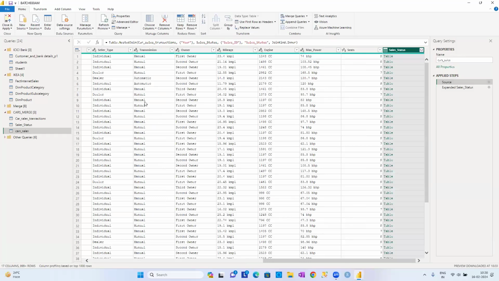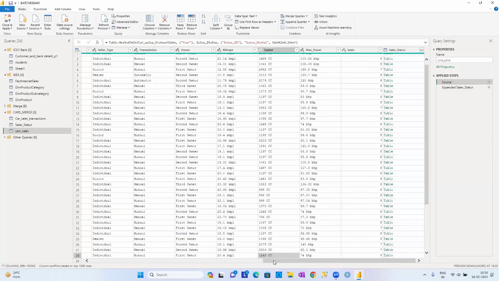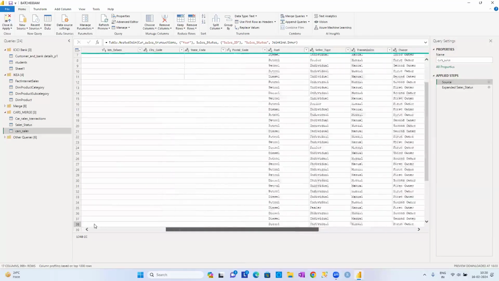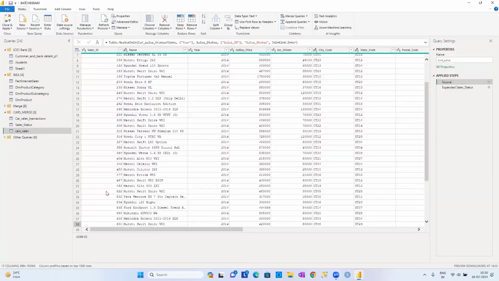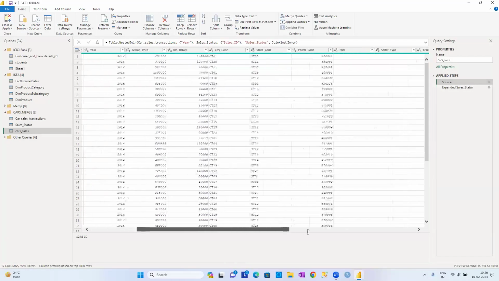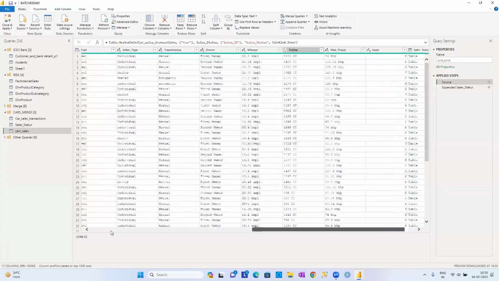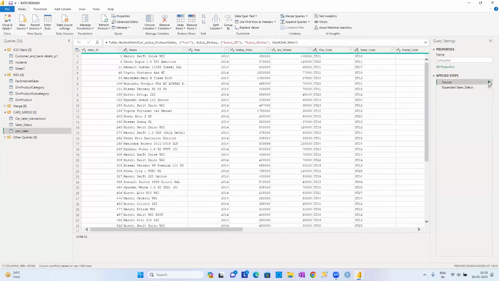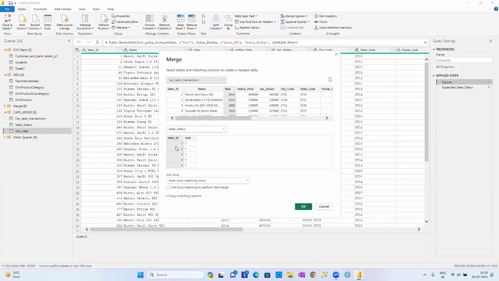Why? Because we are joining the year of manufacturing with the sale ID, and matching the data, which is not a correct procedure, guys. That's why what we are going to do here is edit this. Edit this, and merge sales ID with this particular sales ID. If you observe carefully here, how many records are going to be matching, guys?